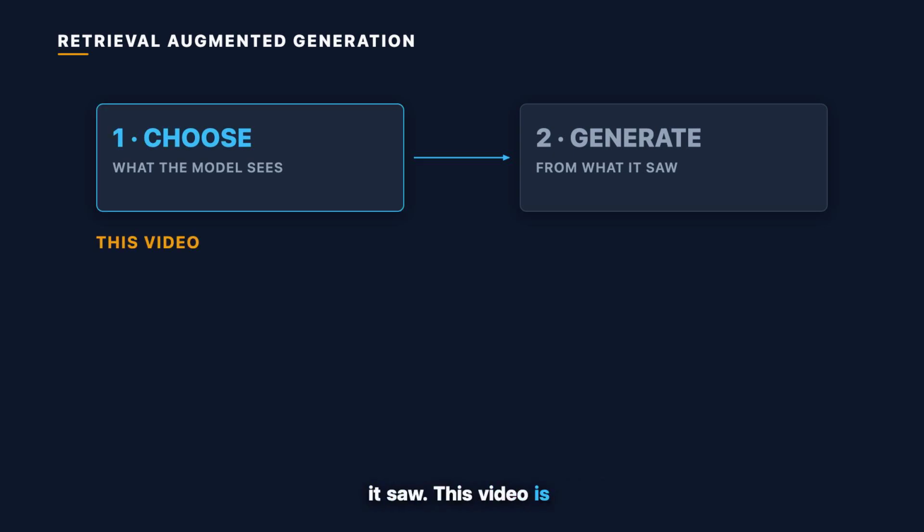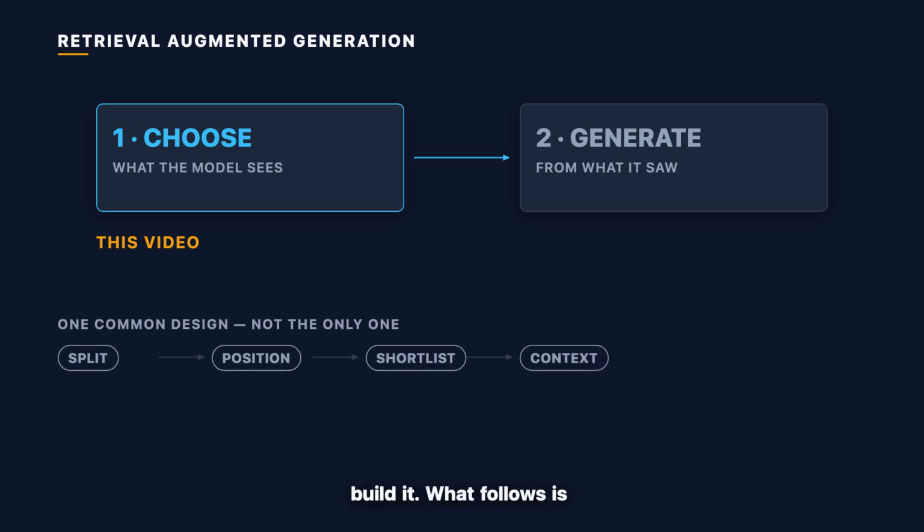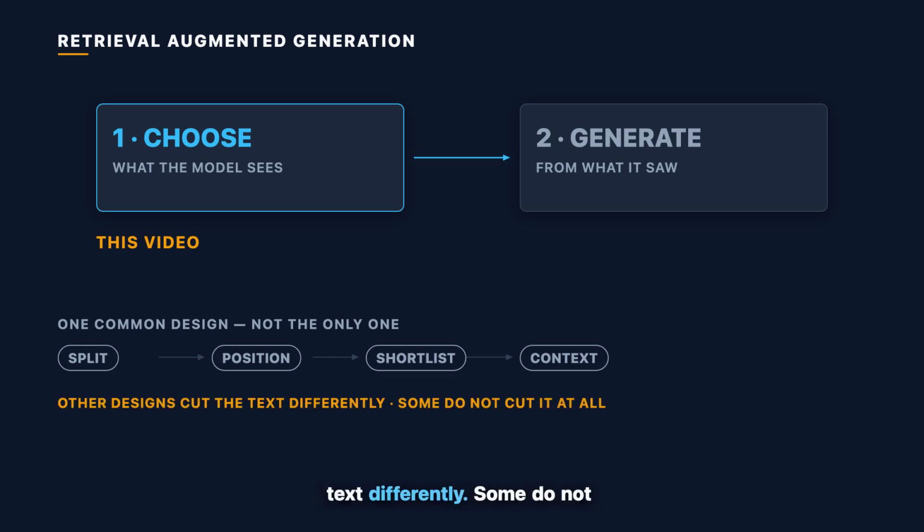This video is mostly about the first one because that is where her wrong answer began, and there is no single way to build it. What follows is one common design. Split the source, turn the pieces into positions, retrieve a shortlist, then hand that context to the model. Other designs split the text differently. Some do not split it at all.